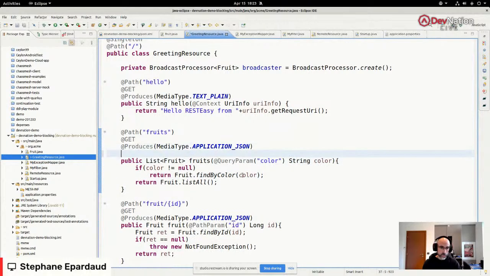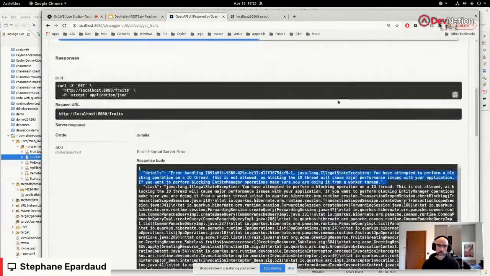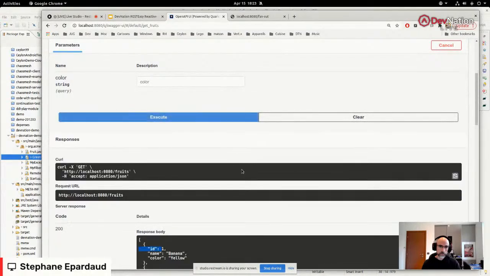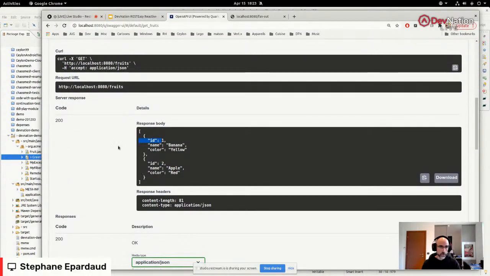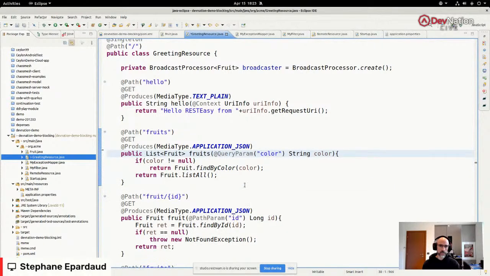So one way to deal with this is to add the blocking annotation on your endpoint, and try this again. And this time it works. All right, so why does it work? Because RESTEasy Reactive will then see this annotation and say, oh, this endpoint actually needs to be invoked on a worker thread. But this is a bit of a crutch. This is not ideal, right?